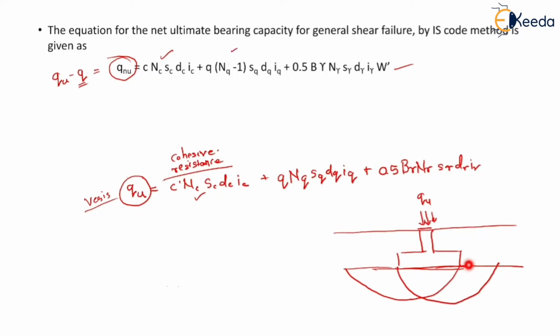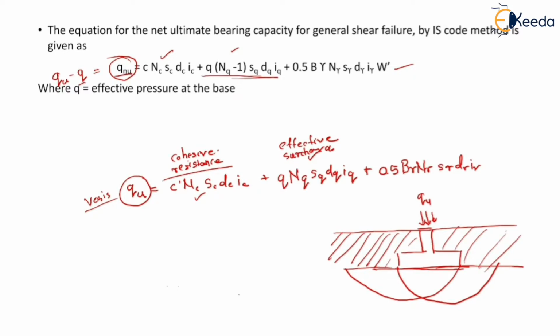The second term of both the equations indicates the effect of surcharge, or we can say the resistance to failure because of effective surcharge, which is equal to pressure due to soil which is present above the base of the footing.